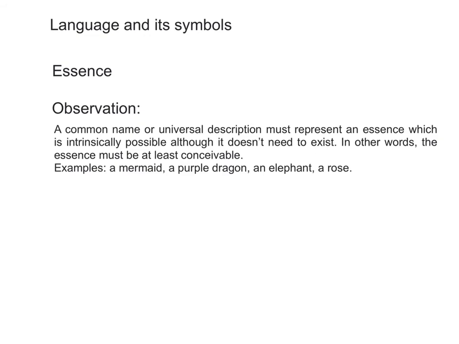A common name or universal description must represent an essence which is intrinsically possible, although it doesn't need to exist. In other words, the essence must be at least conceivable or imaginable. For example, a mermaid, a purple dragon, an elephant, a rose. But if I say a square circle, it is inconceivable. We can't imagine a square circle. So in this situation, it doesn't represent an essence.